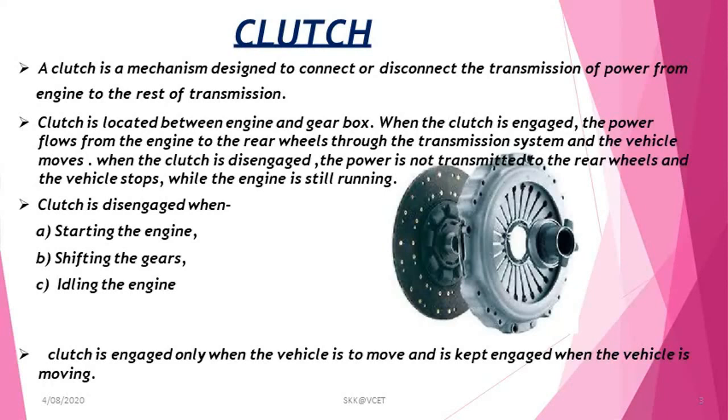When the clutch is engaged, the power flows from engine to the rear wheels through the transmission system and the vehicle moves. When clutch is disengaged, the power is not transmitted to the rear wheels and the vehicle stops while the engine is still running.